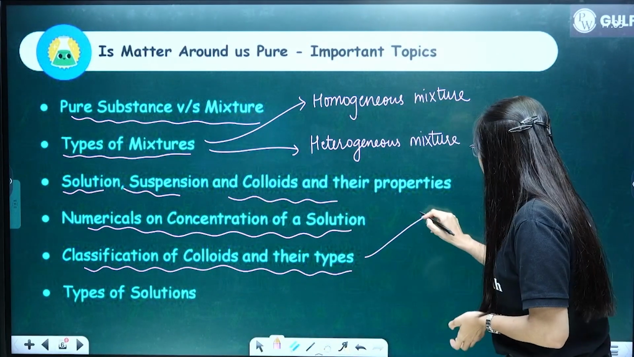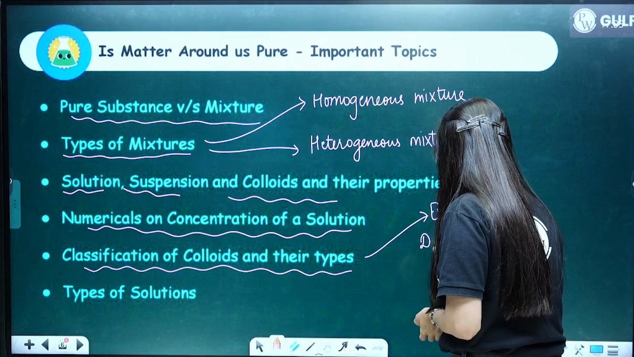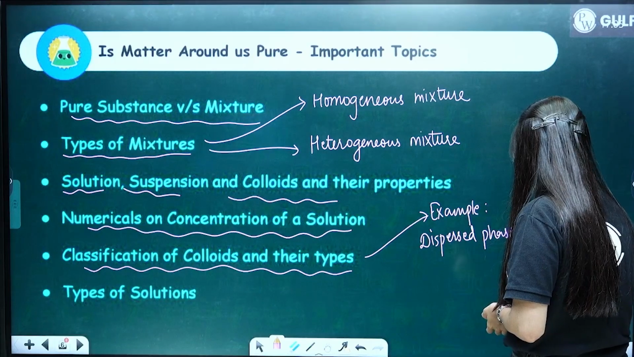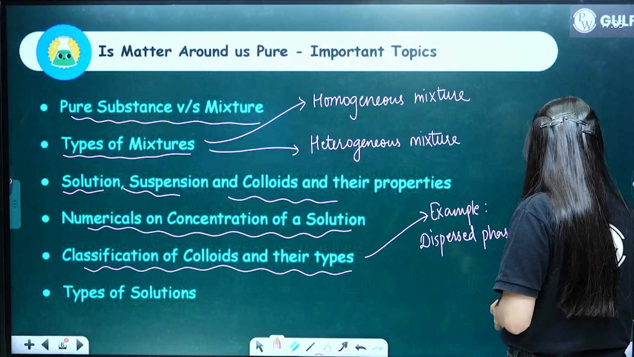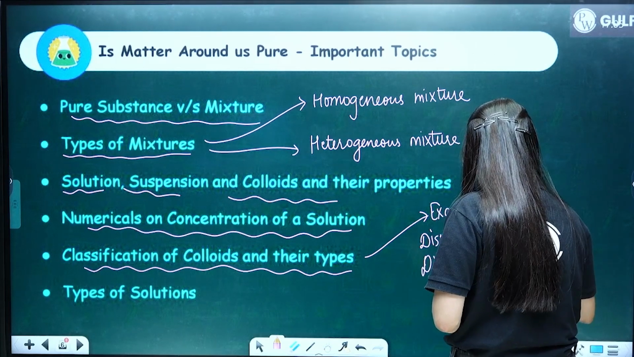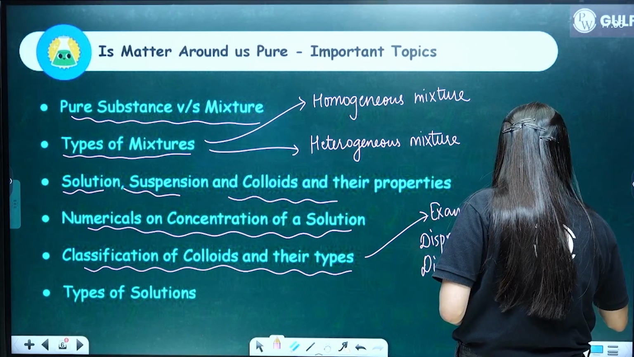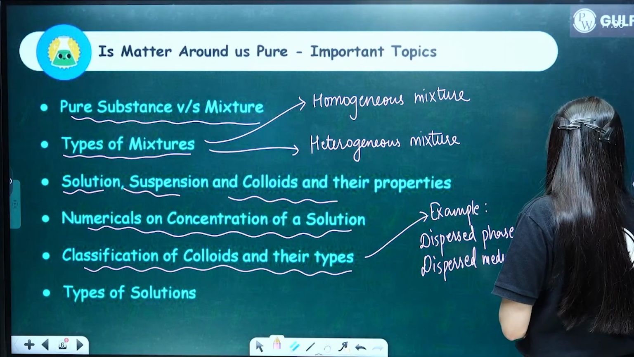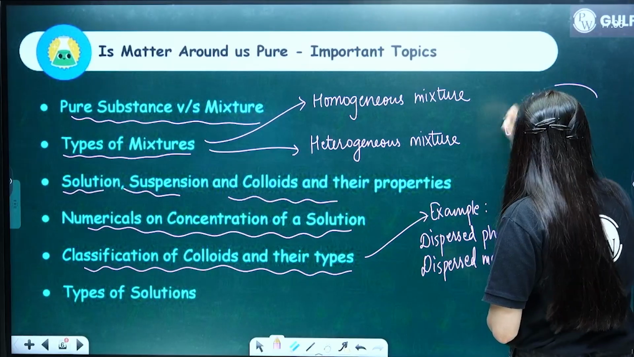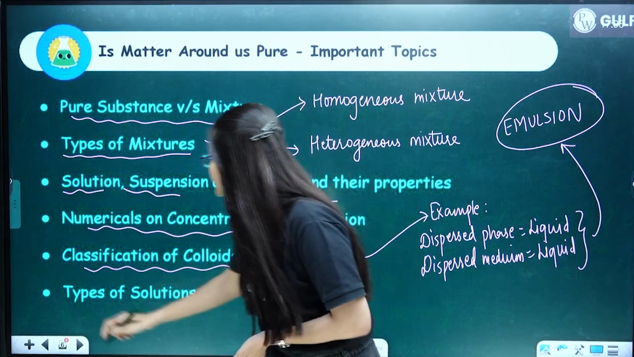So a very great example I can give you is, okay, when your dispersed phase is liquid and your dispersed medium is also liquid, then what is the type of colloid called? What is the special name of that colloid? So that special name is called emulsion. It is called emulsion. Clear?